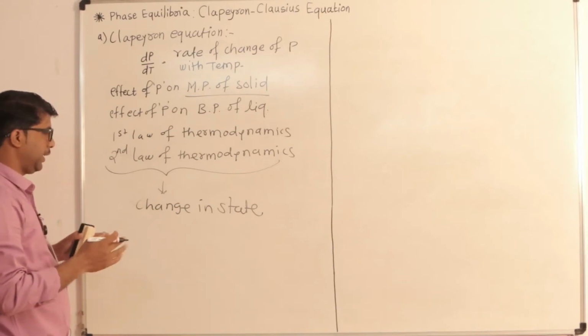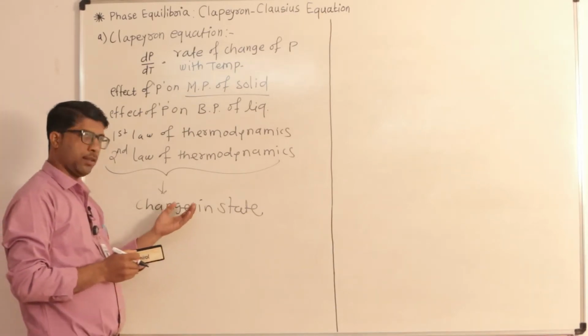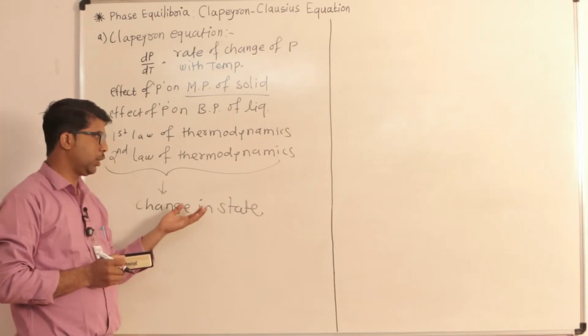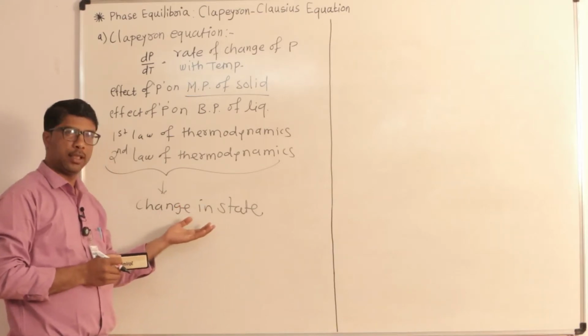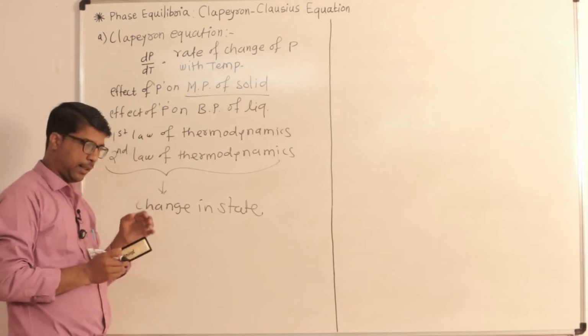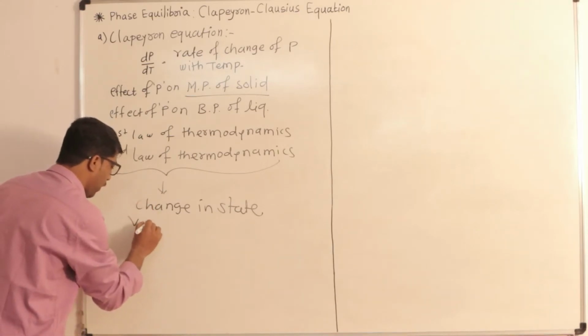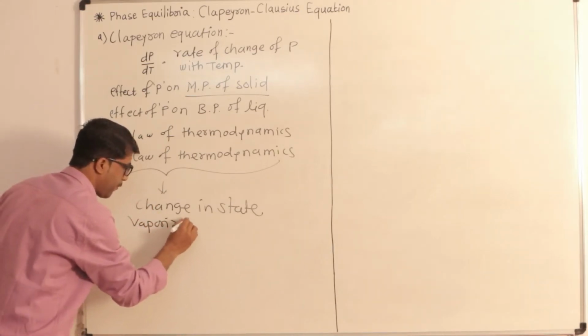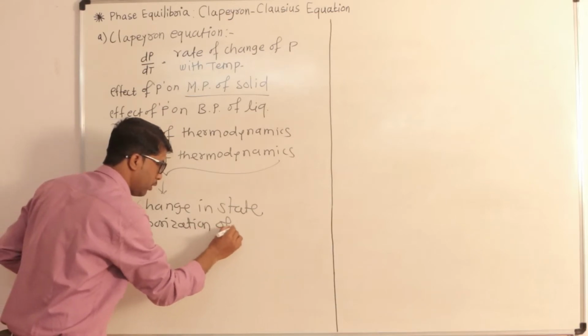Whatever phenomena we consider here involve a change in state, like vaporization of liquid.